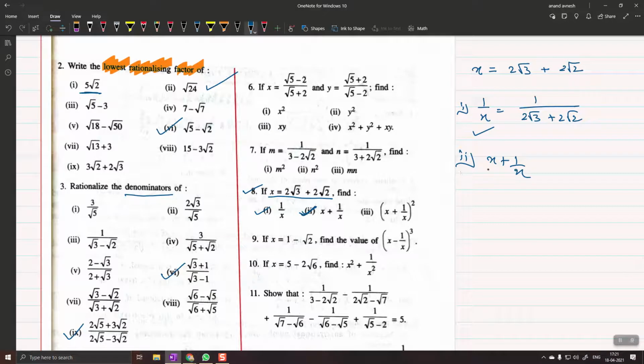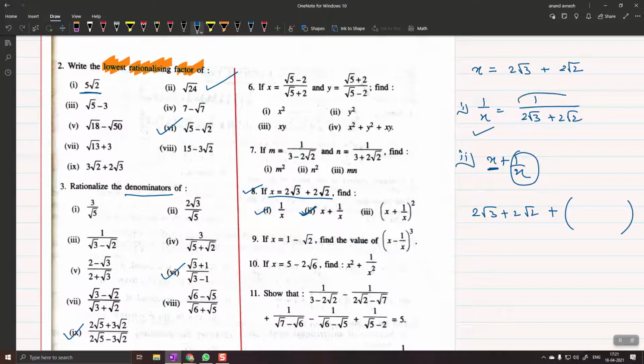See, the value of x is 2 root 3 plus 2 root 2. Okay, plus what will you add with it? We have to add 1 by x. What will you write here?